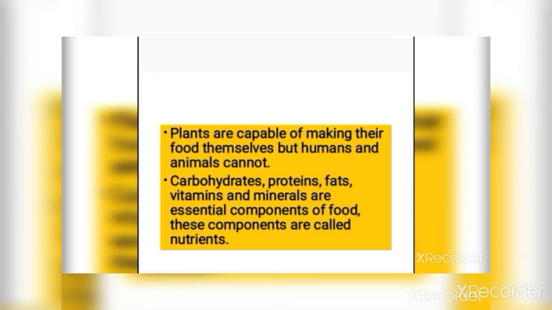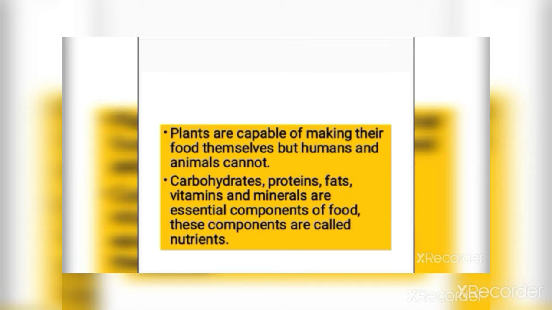Plants are capable of making their food themselves, but humans and animals cannot. Humans and animals depend on other living organisms for their food. As you learned in 6th standard, carbohydrates, proteins, fats, vitamins, and minerals are essential components of food. What are these components? These components are nutrients.